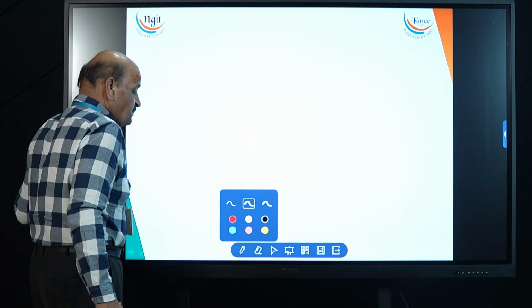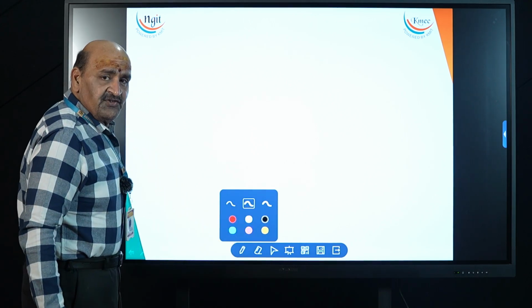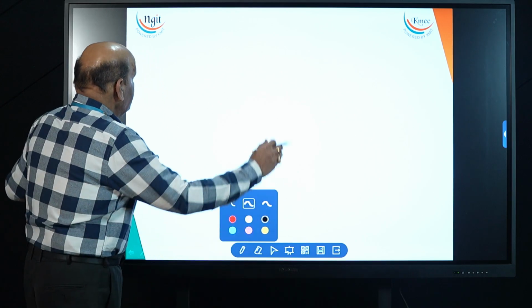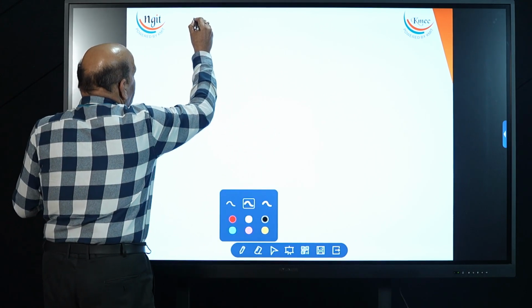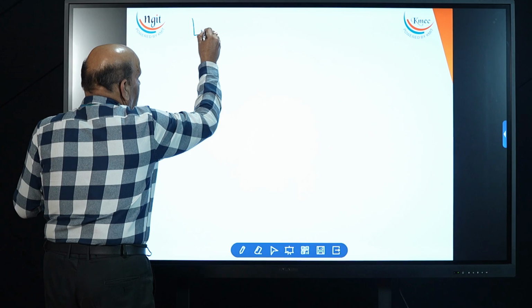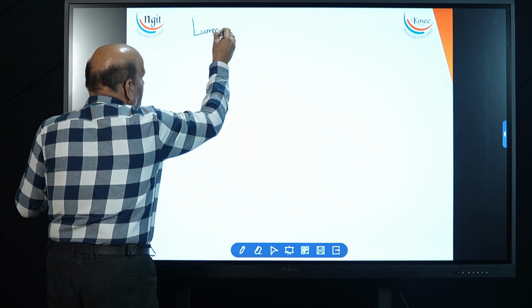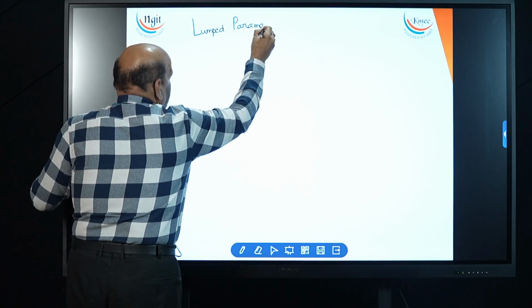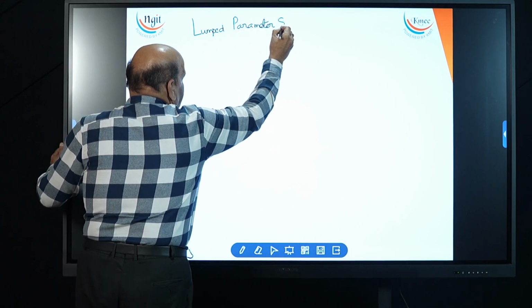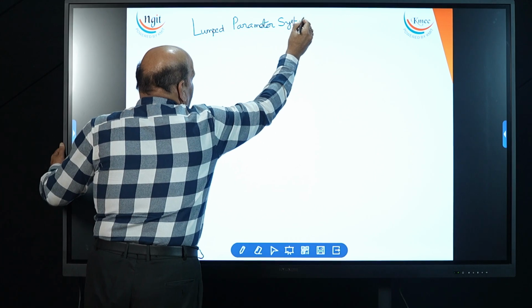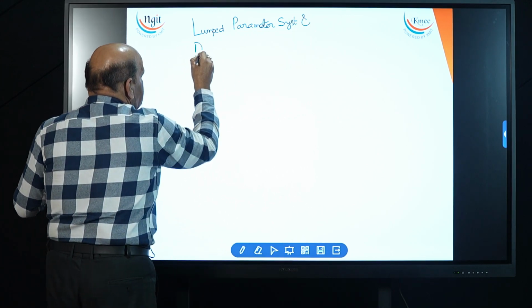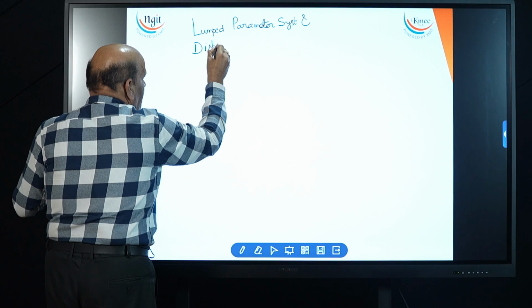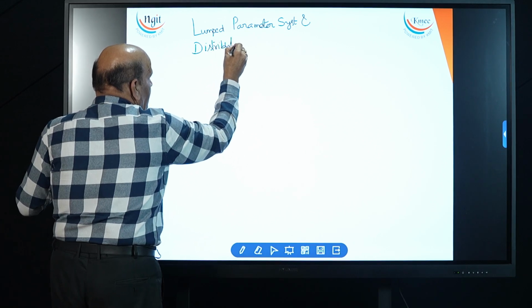Now, here, there is another kind of systems. These are called lumped parameter systems and distributed parameter systems.